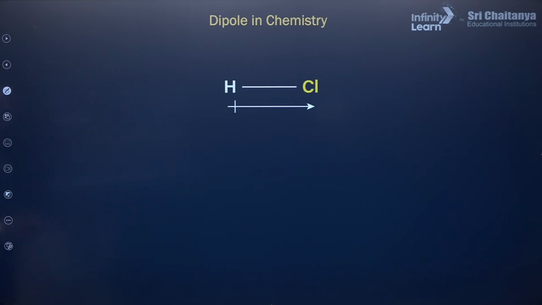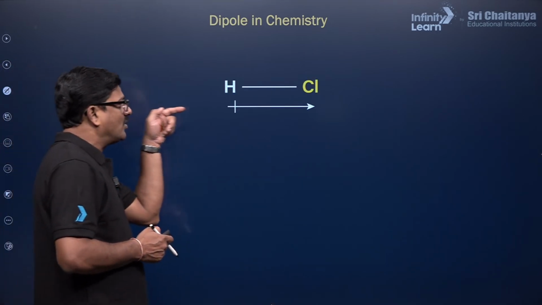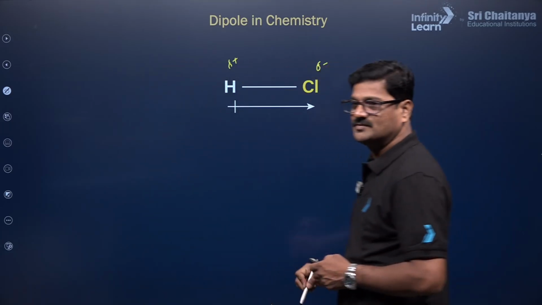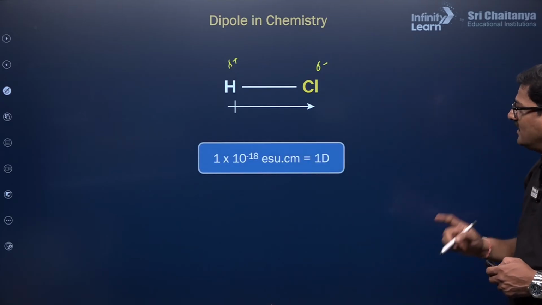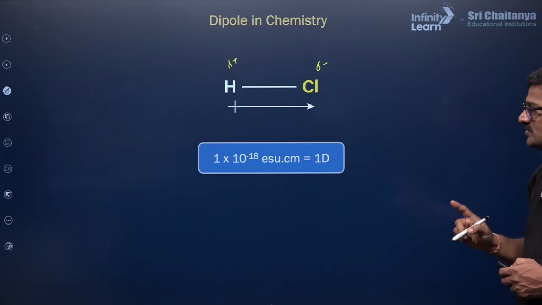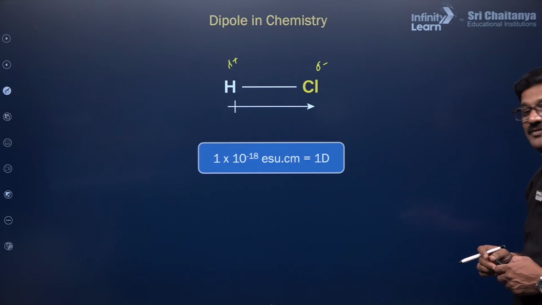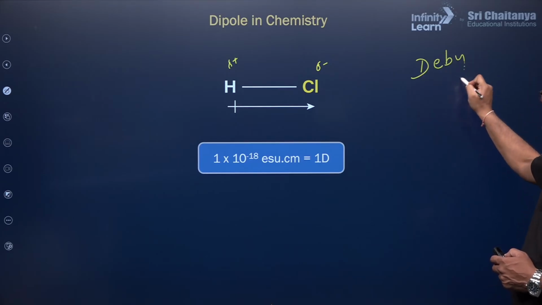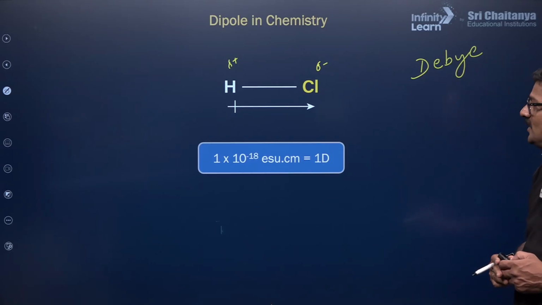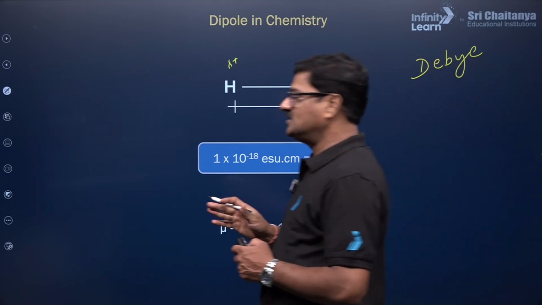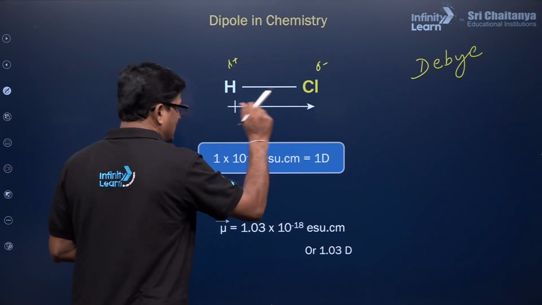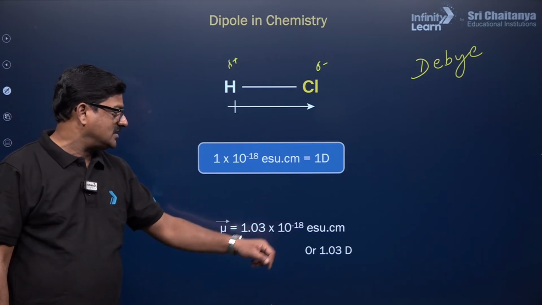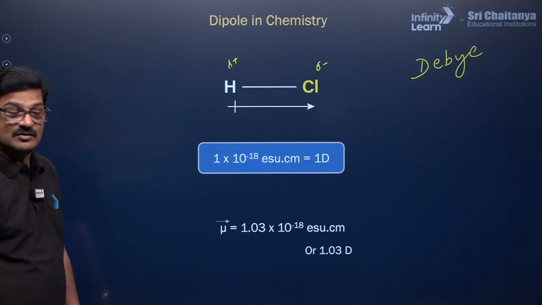So dipole moment in chemistry: when an HCl bond is there, the bond is polarized in this way, so you get a partial negative charge and a partial positive charge. That value is 1.0 × 10^-18 ESU centimeter, which is equal to 1 debye. D stands for debye. The dipole moment is a vector quantity, shown by an arrow mark, and it is 1.03 × 10^-18 ESU centimeter, or 1.03 debye.